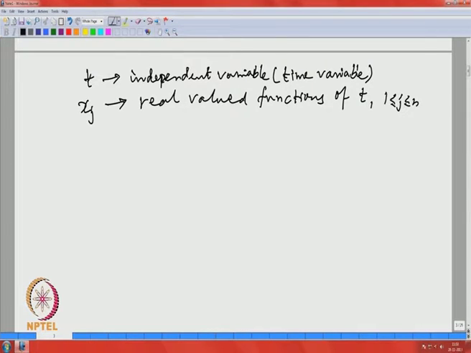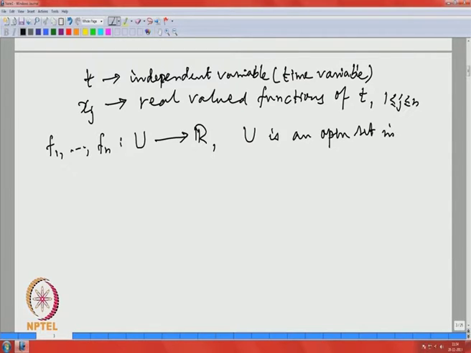So, those are the assumptions. So, f1, f2, fn are functions either from an open set U in Rn, it could be Rn.